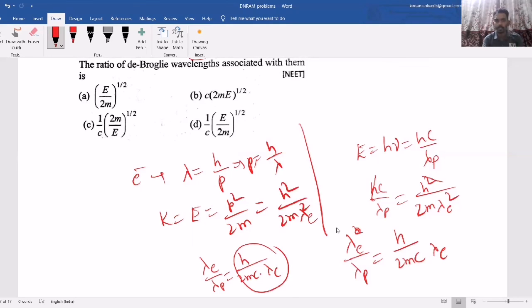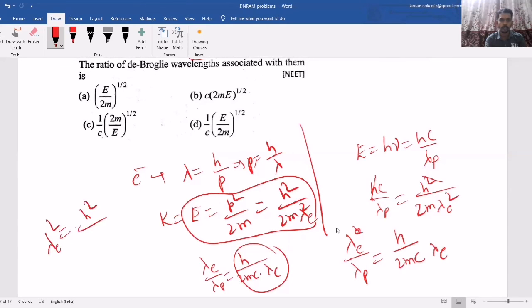But the answer is not in terms of lambda E. Then how can you replace this lambda E? Take this equation: lambda E square equal to h square by 2mE. Then lambda E equal to, under root, h by root 2mE. Now you substitute this value here.